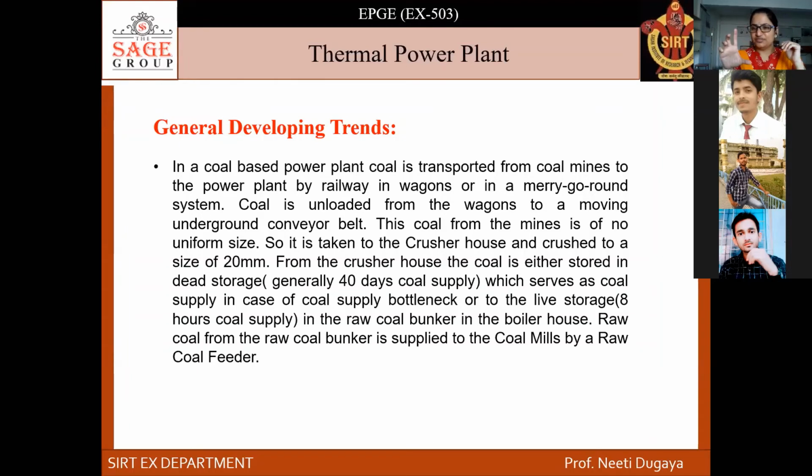What should be the coal? We can see the coal size like this, or palm size maximum, or smaller, like this size, this size, this size, this size we can see. But it has been crushed to the 20 millimeter size. Then from crusher house, the coal is either stored in dead storage. Dead storage is supposed to be the storage place where we kept the coal supply for 40 days, right?